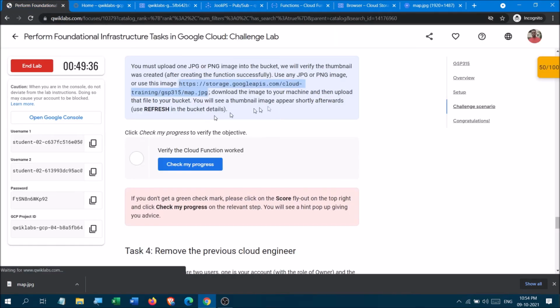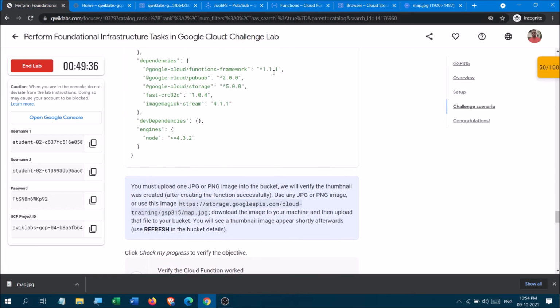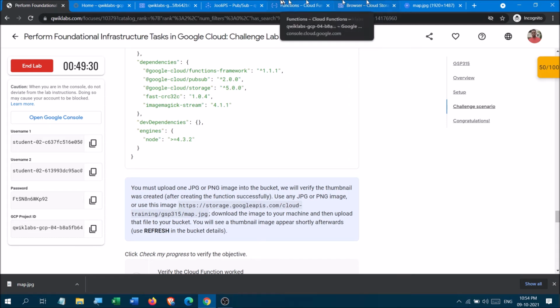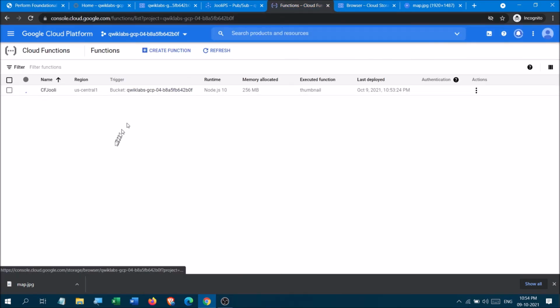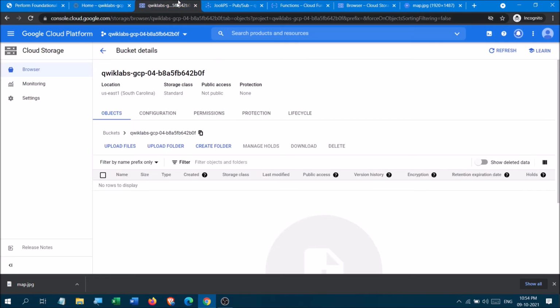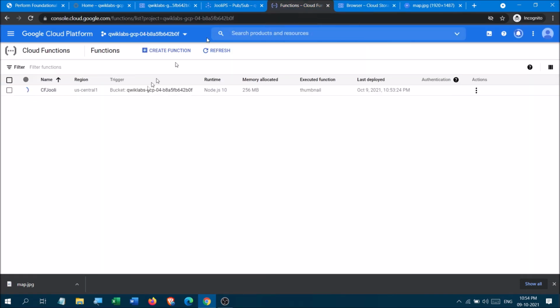And the next task is that you have to rename it so that this cloud function gets activated and does some magic. We'll see what that magic is. It takes some time because the memory allocated is a little bit less.